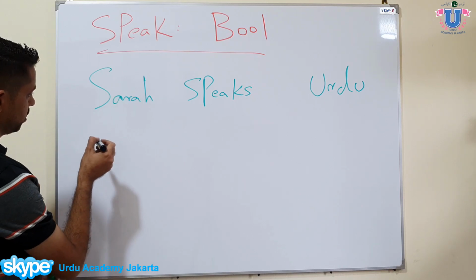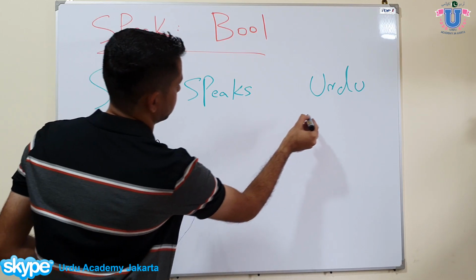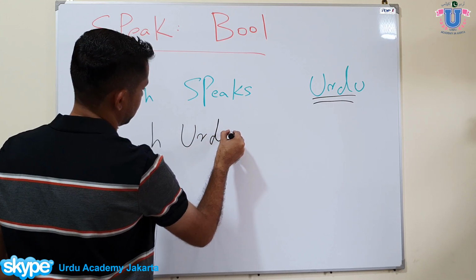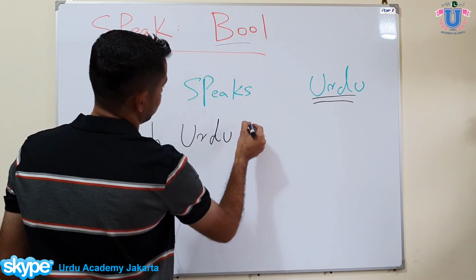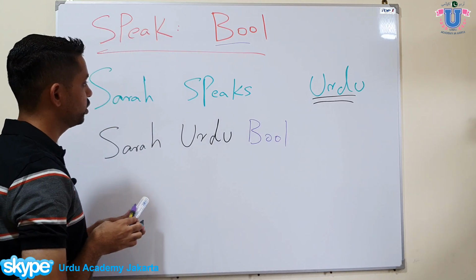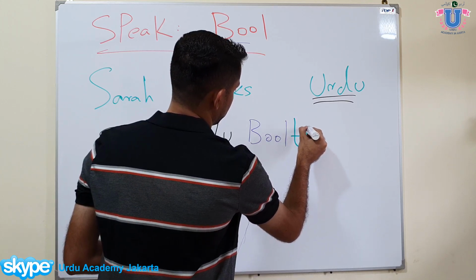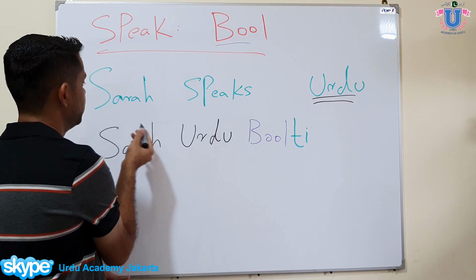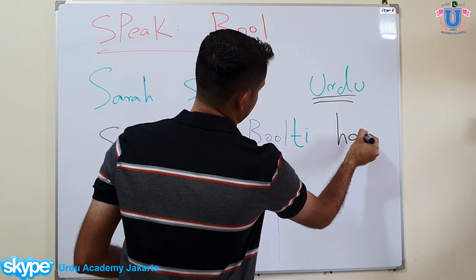We will start with Sarah. You will say Sarah, and the object comes first. So Urdu, Sarah Urdu. Now what is speak in Urdu? It is bol. So you will say Sarah Urdu bol, and Sarah is a female, so you need to add ti for a female. So you will say Sarah Urdu bolti, and we end with the hai, because if we start with the third person, he, she, Sarah, Jennifer, Ali, we end with the hai. Sarah Urdu bolti hai.